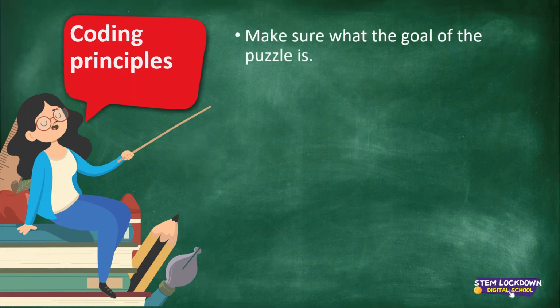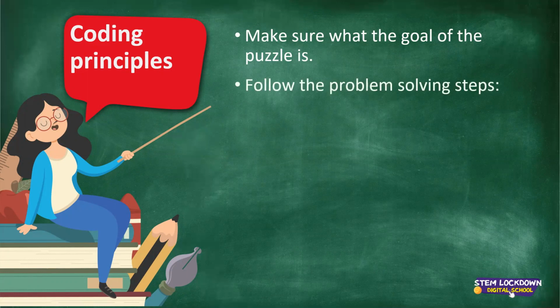The first one is we want to make sure what the goal of the puzzle is. In code.org, we get puzzles. If you are working on a project, then you want to know what the goal of the project is. The main idea is we want to identify the main goal. Then we want to follow the problem-solving steps. Sometimes when we look at the main goal, we see that we have to write code that may be 15 blocks long.